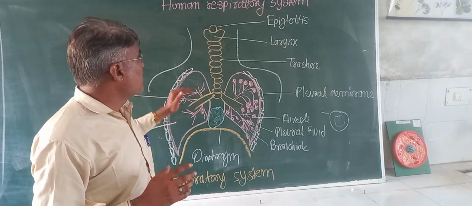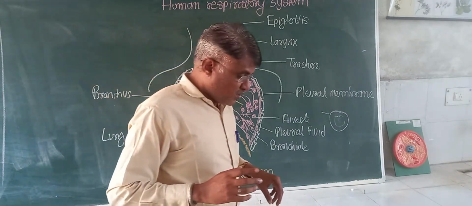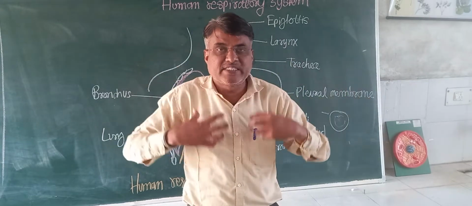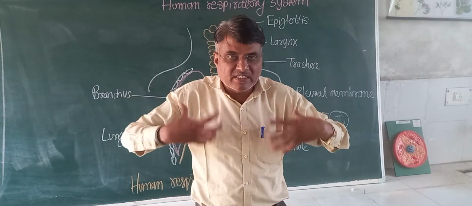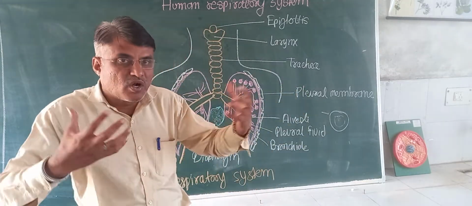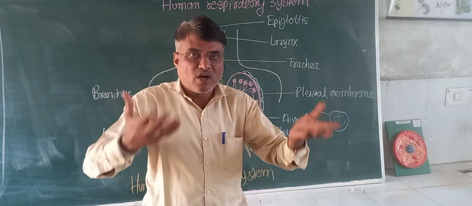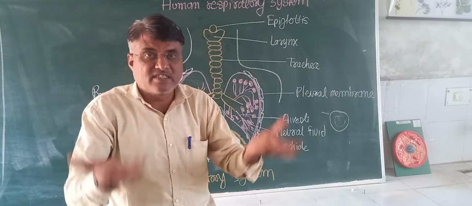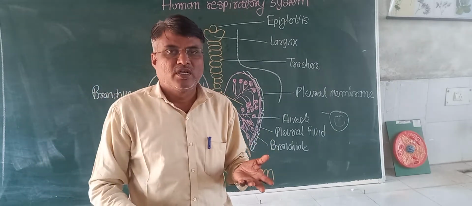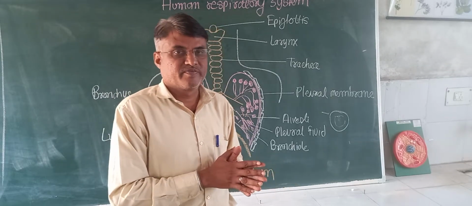So starting from the respiratory system, what is inhalation? The air we take inside the body, and due to that the changes that occur in our thoracic cage and the lungs, that is called inhalation, taking of O2 or air. And given out of air in the form of CO2, that is called exhalation.